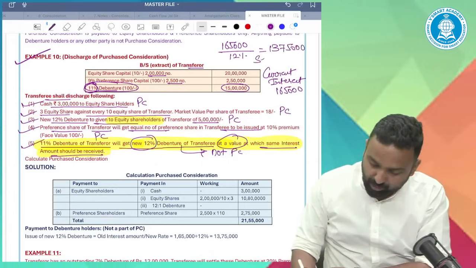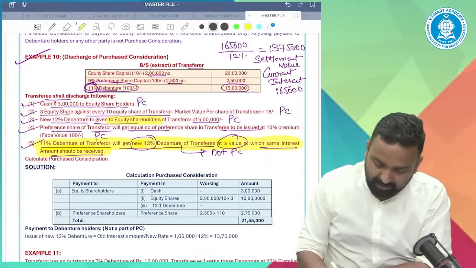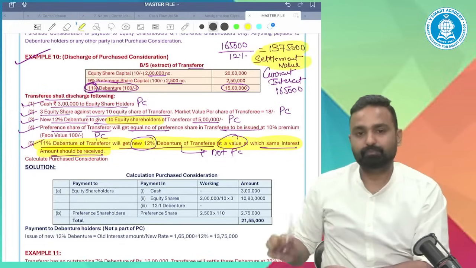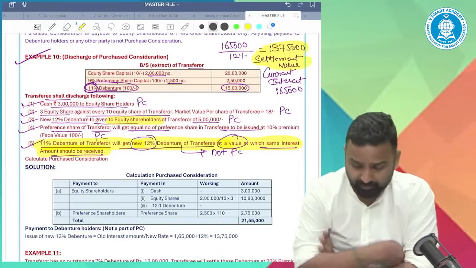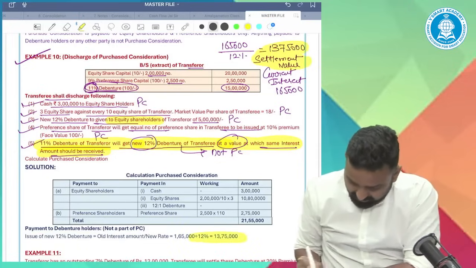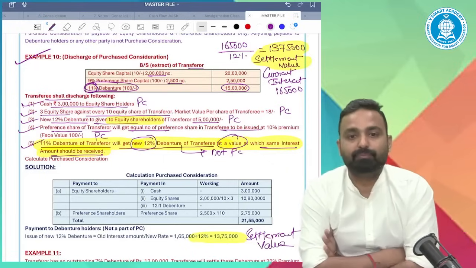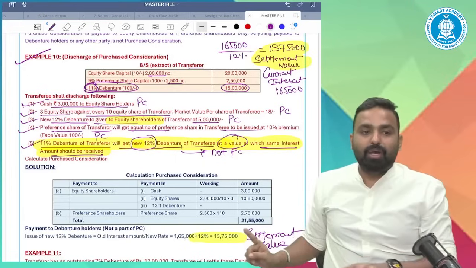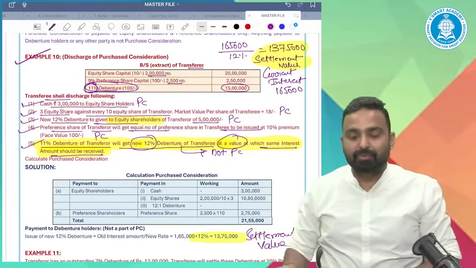This is called settlement value. Understood this concept or not? You will call it settlement value.